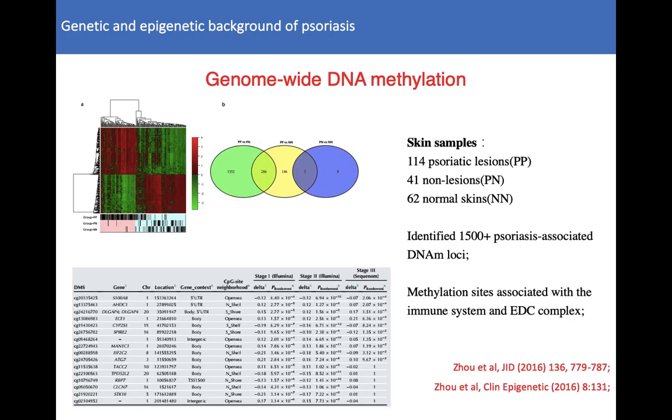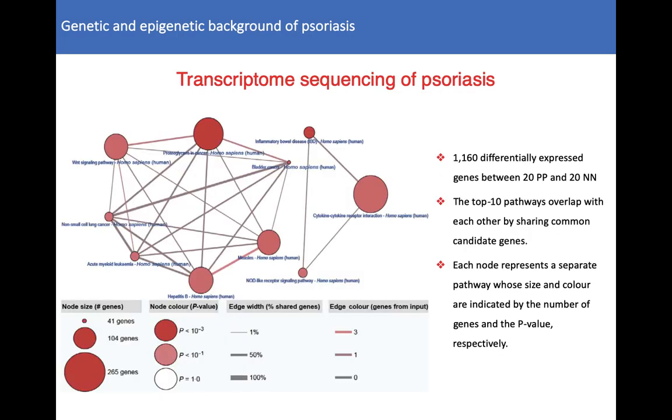DNA methylation studies revealed more than 1,500 loci that contribute to disease development, and you can see here most of these loci are located in intergenic regions, gene bodies, or open seas, indicating they might also be regulatory. We also identified more than 1,000 differentially expressed genes by transcriptome sequencing in psoriasis and normal skin tissues.